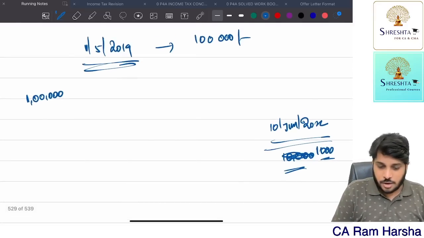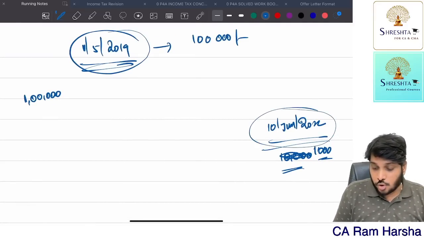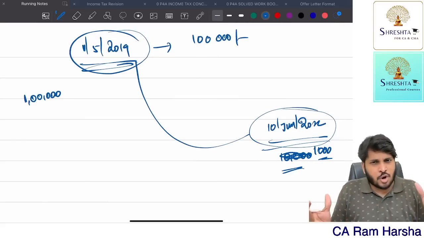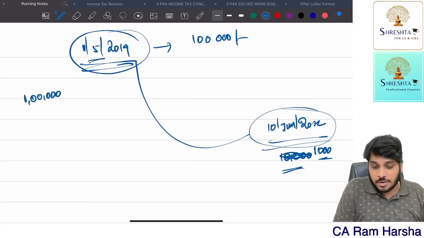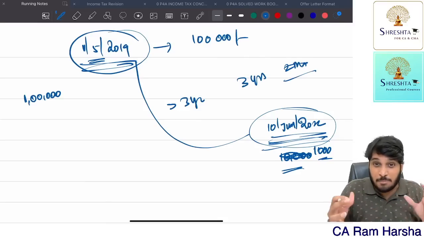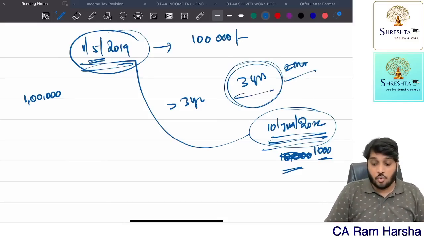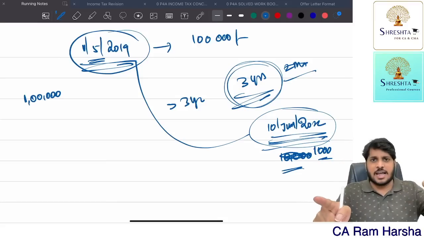Now, the company purchased it on 1st May 2019 and sold to the employee on 10th June, which means the gap, who is the owner? The company only is owner. For how many years is the company owner? From 1st May 2019 to 10th June, it is more than 3 years. Exactly speaking, 3 years, 2 months approximately. How many completed years is the company owner? Only 3 completed years. Only for completed years of ownership, only for that claim notional depreciation.